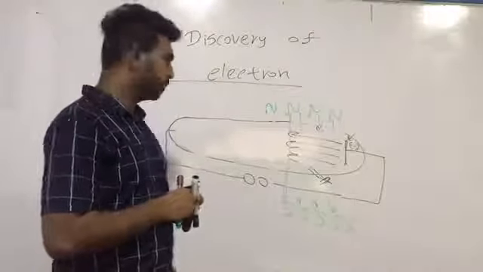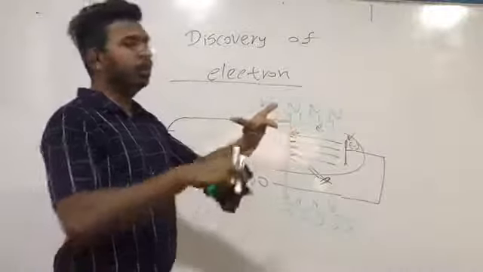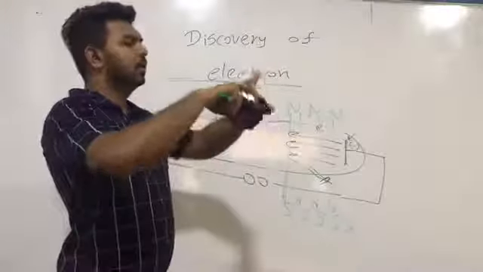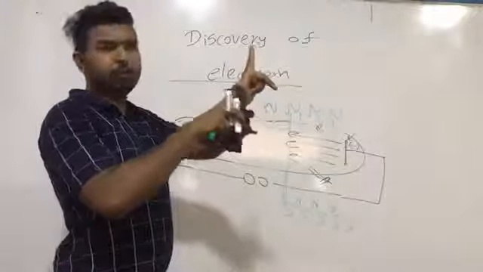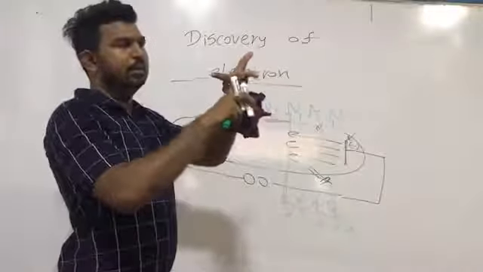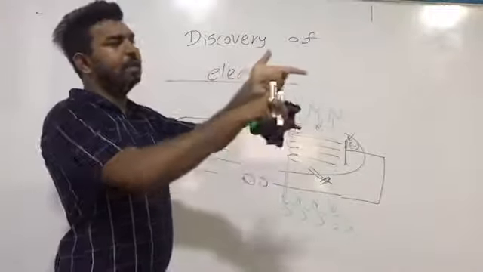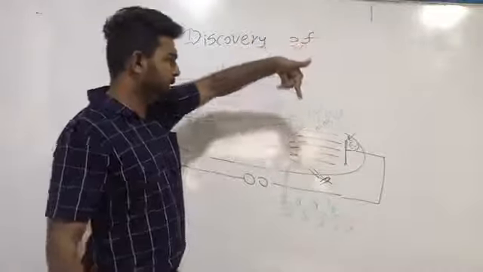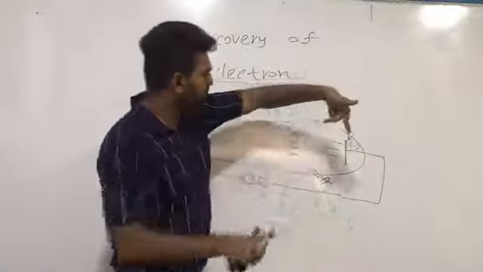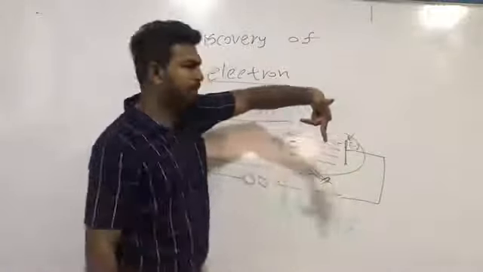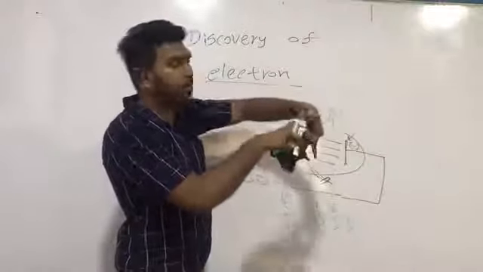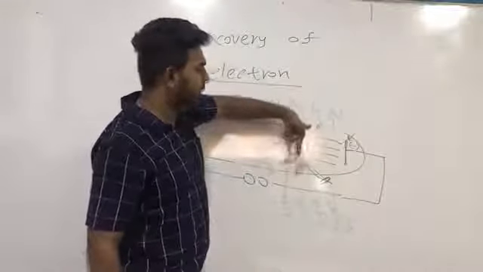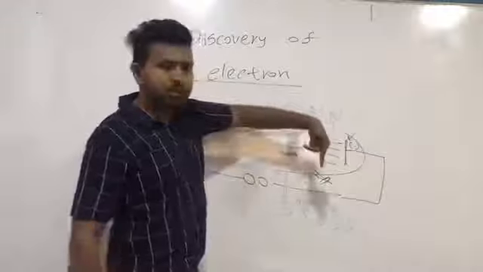We know that if we use the FBI rule, this is the direction of the force, this is the direction of the magnetic field, and this is the direction of the velocity. So the magnetic field is downwards, then velocity is in this direction. Then we can see the force acts towards the outside of the board.